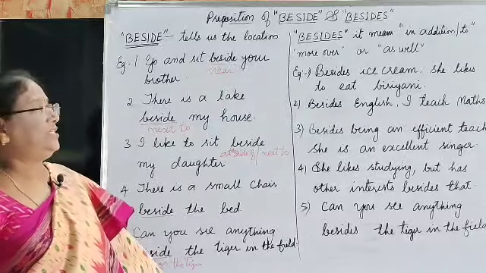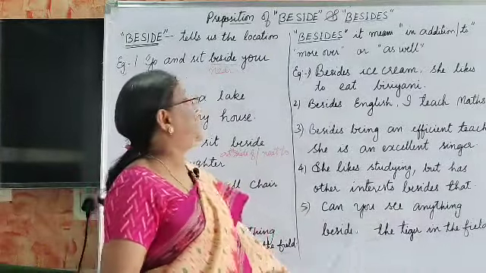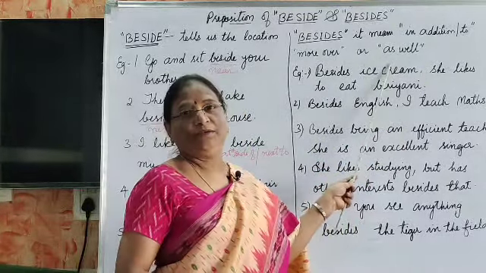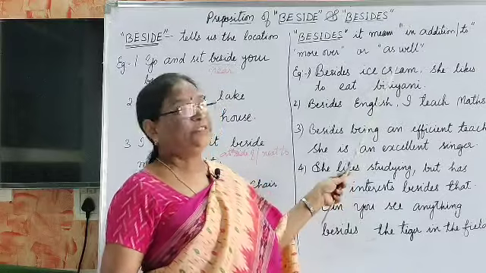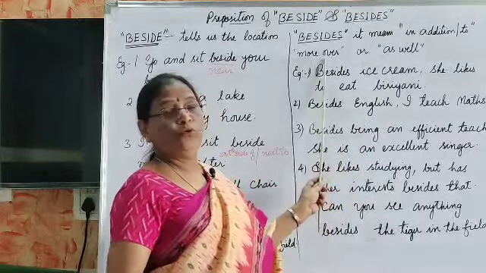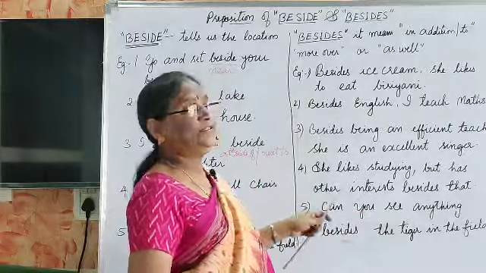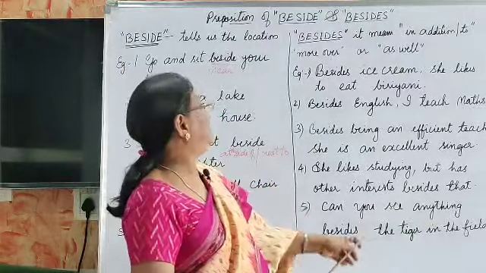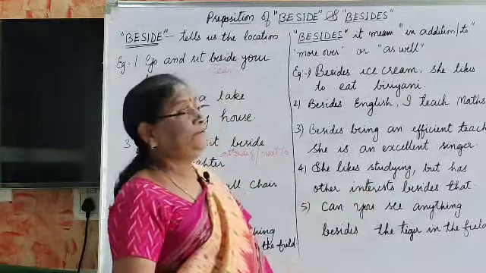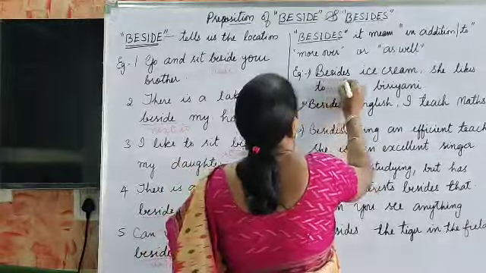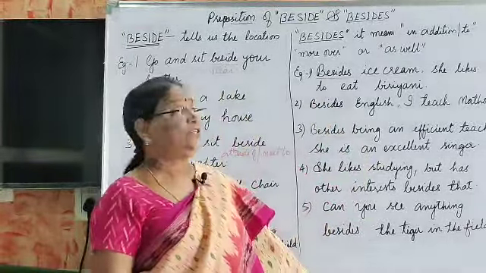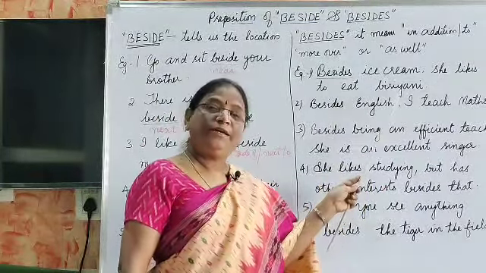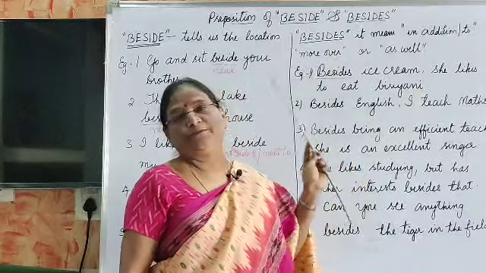And now let us come to the next one. Besides means in addition to, moreover or as well. Let us see through the examples. Besides ice cream, she likes to eat biryani. What is the meaning of besides here? Besides ice cream means in addition. That means in addition to ice cream, she likes to eat biryani also.